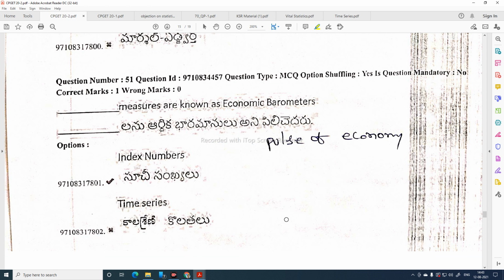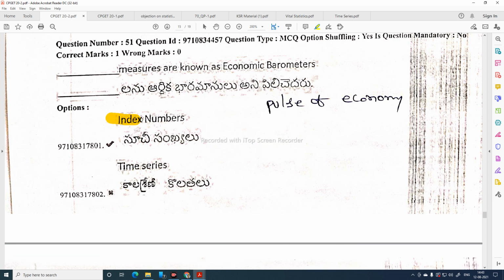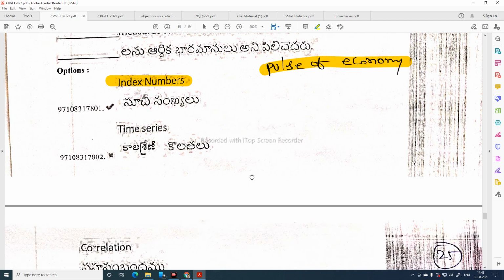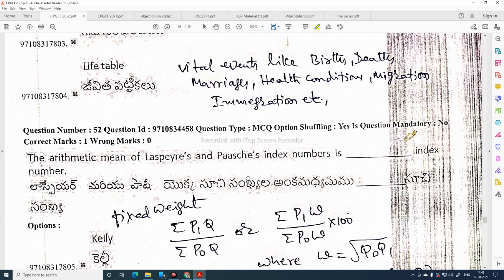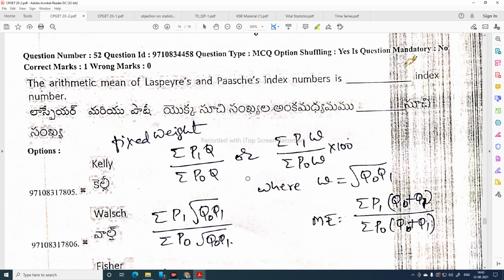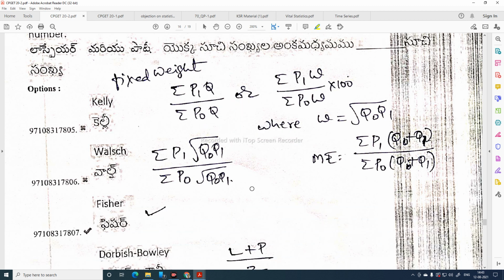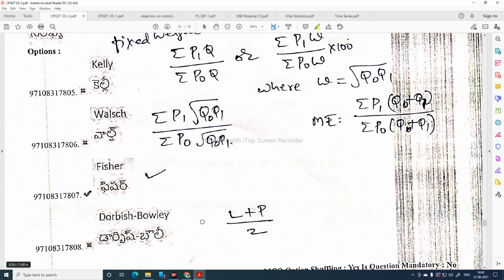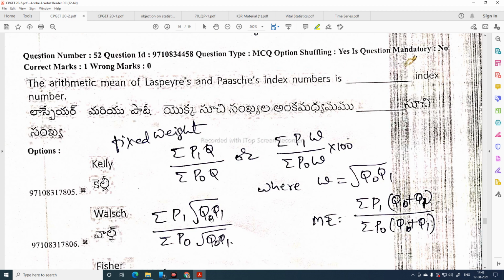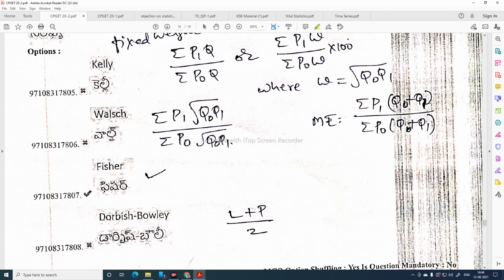Index numbers are known as economic barometers. They are also called the pulse of the economy. The arithmetic mean of Laspeyres and Paasche index numbers is the Drobish-Bowley arithmetic mean. Drobish-Bowley, this is the correct answer. This is Walsh index number.